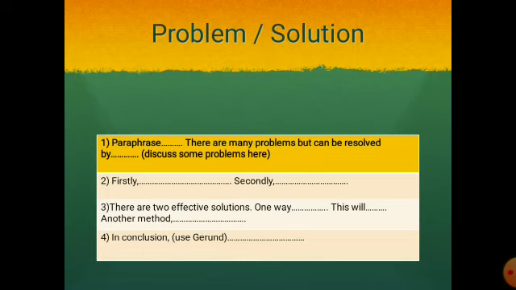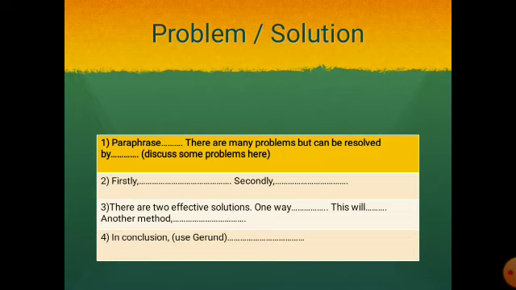Next comes the problem or solution question. Here again we'll be using four paragraphs: first the introduction, last one the conclusion, and then two body paragraphs. We will first paraphrase the question, and then we can start. There are many problems but they can be resolved by, and then discuss one or two problems which you are going to discuss later in the essay.